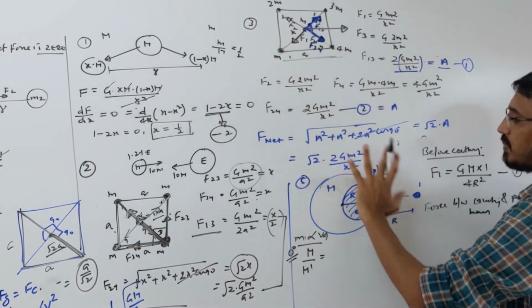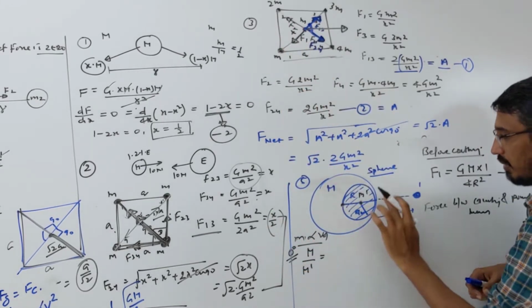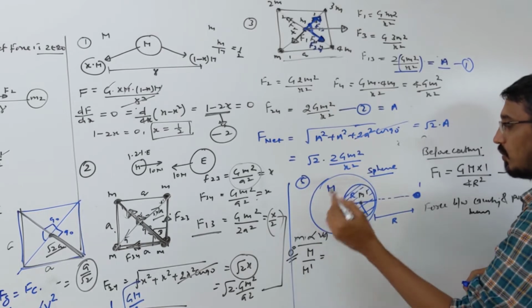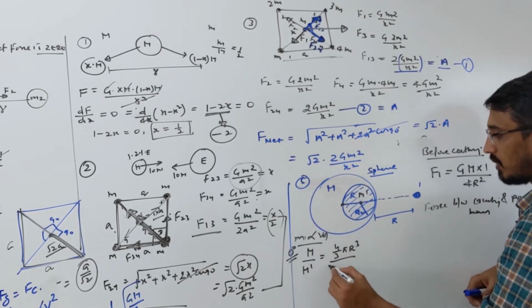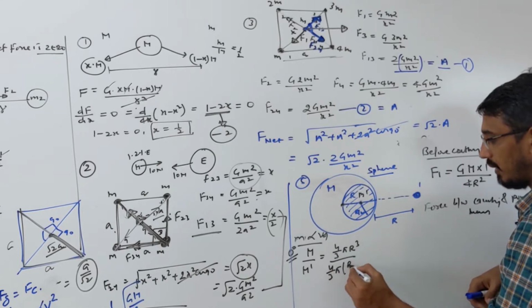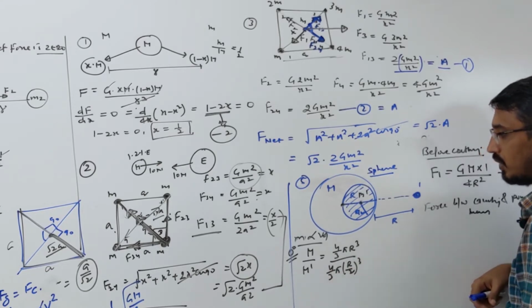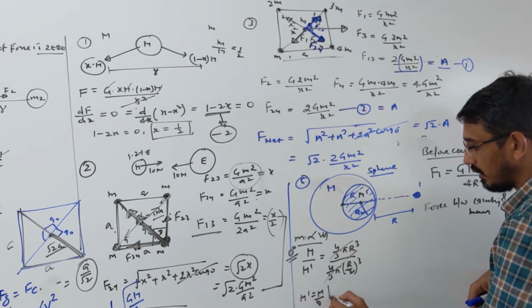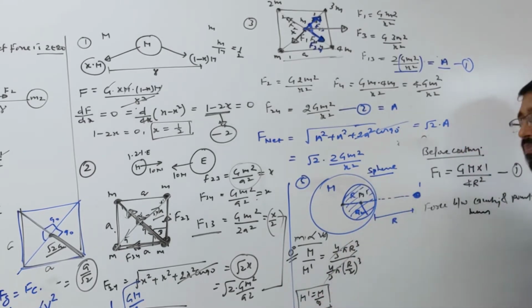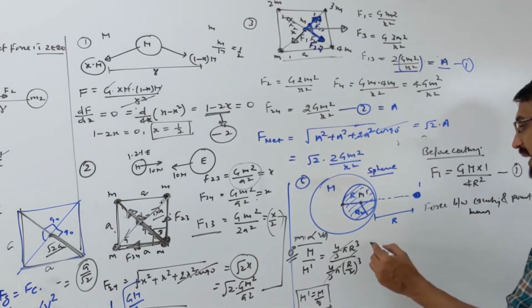So the mass of the big sphere is M, and the mass of the removed part I am calling m dash. Volume of the big part is 4 by 3 pi R cube. Mass of the removed part is 4 by 3 pi (R by 2) cube. If you see, this gets cancelled, and m dash simply comes to M by 8. So the mass of the removed part is simply M by 8.